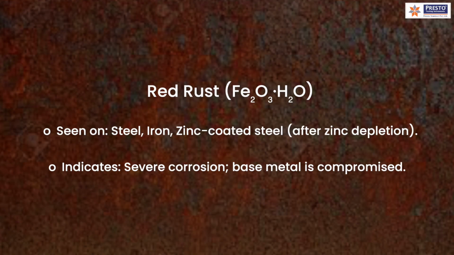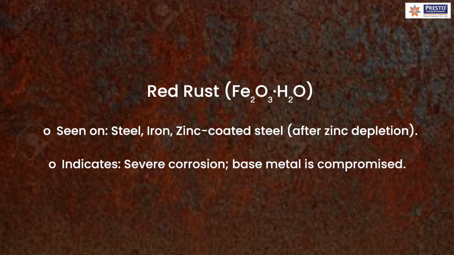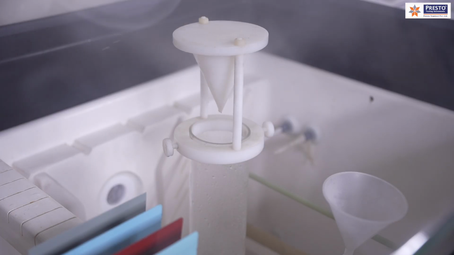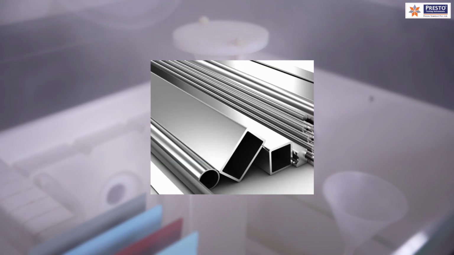This is very severe corrosion which generally happens on steel, iron or mild steel. So these are the metals more exposed to red rust. Now one by one we will categorize these. Initially we have a basic steel, for example mild steel.